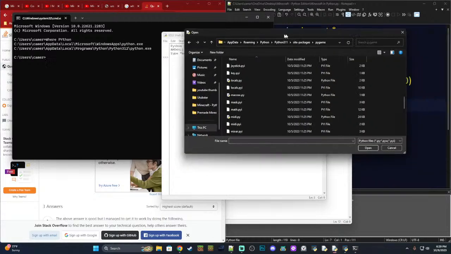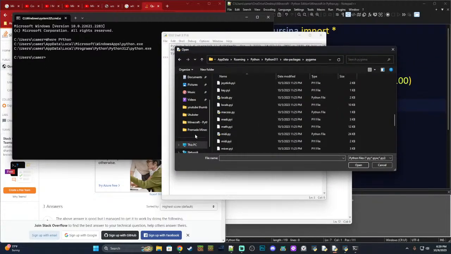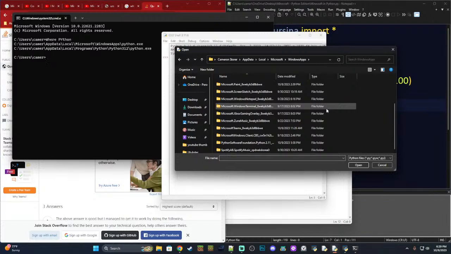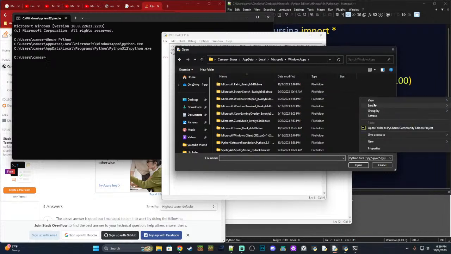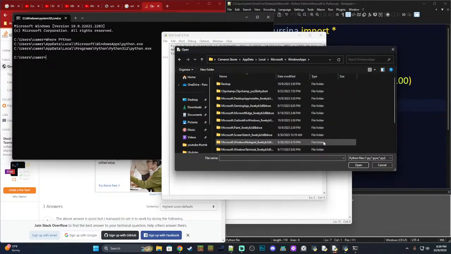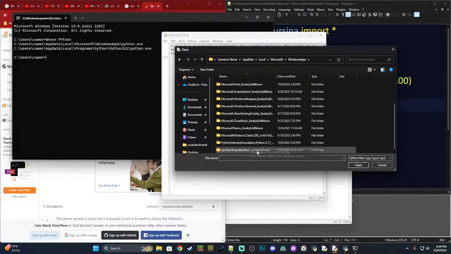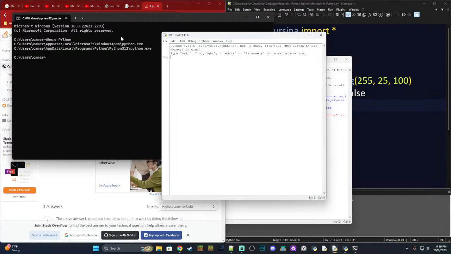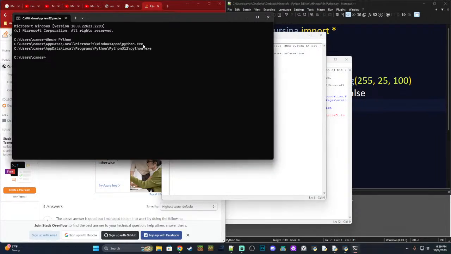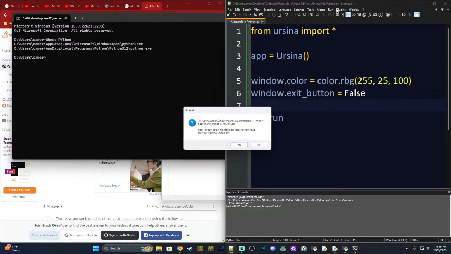Control C. Let's just go here. Control V. Okay. This is very strange. It's not showing it. Maybe I have hidden files. I don't know. Somehow, some way though, there is a Python app in here. Don't ask me why. So this is the location of the Windows Store Python app. I don't know why it's here, but it is.